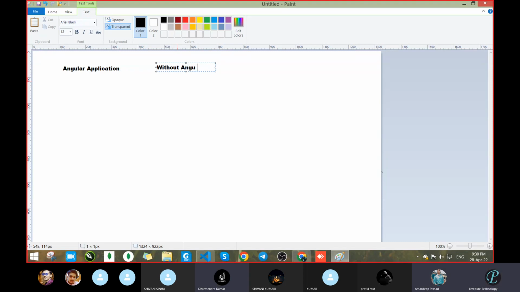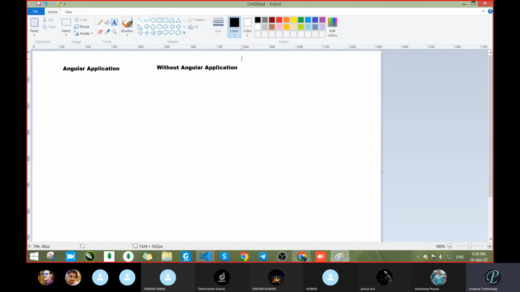Sir, Angular provides, when you move to another page, it does not reload the page. It reloads only the content. That is the benefit of Angular. Okay, yeah. That is called a single page application. Okay, fine.